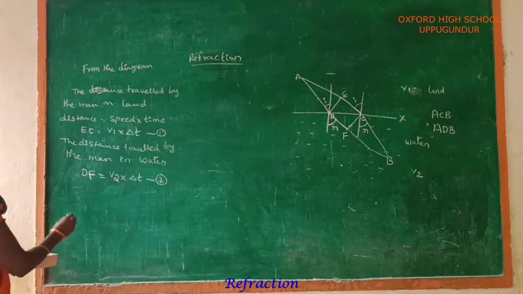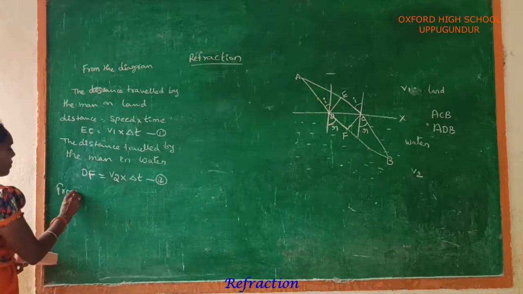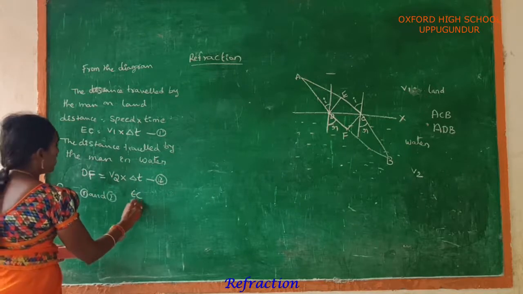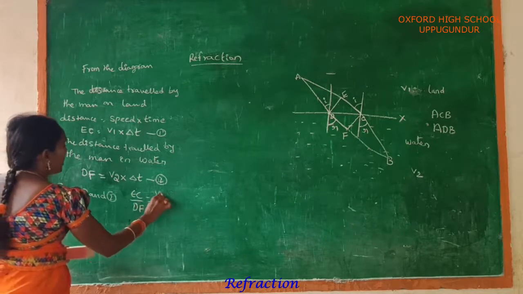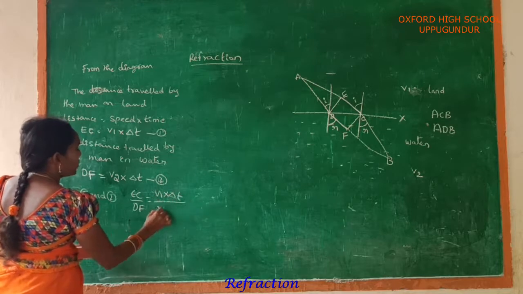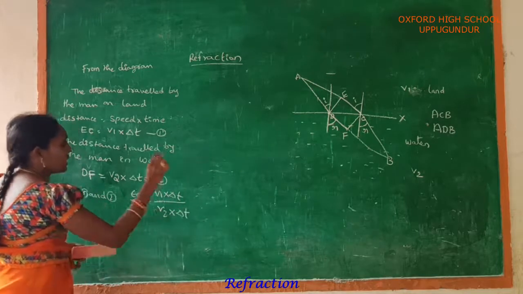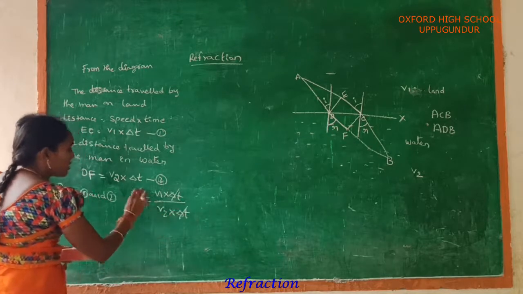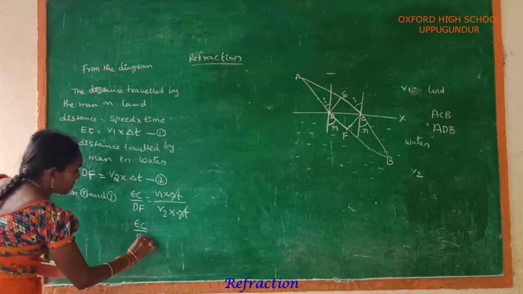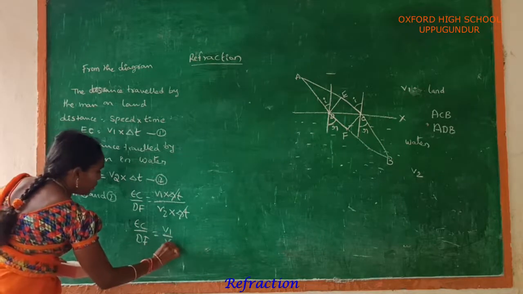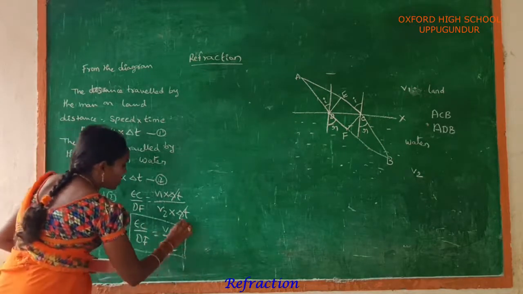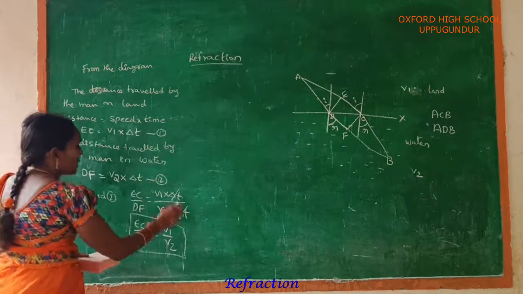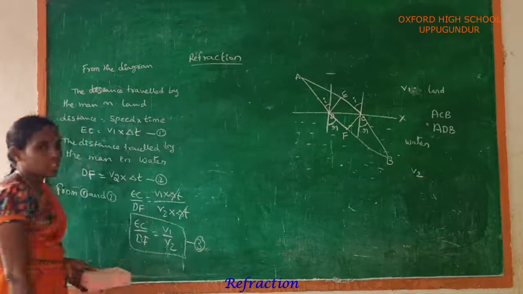Now from 1 and 2, EC by DF is equal to V1 delta t by V2 delta t. Here delta t gets cancelled. So EC by DF is equal to V1 by V2. This is the first equation, and this is the third equation.